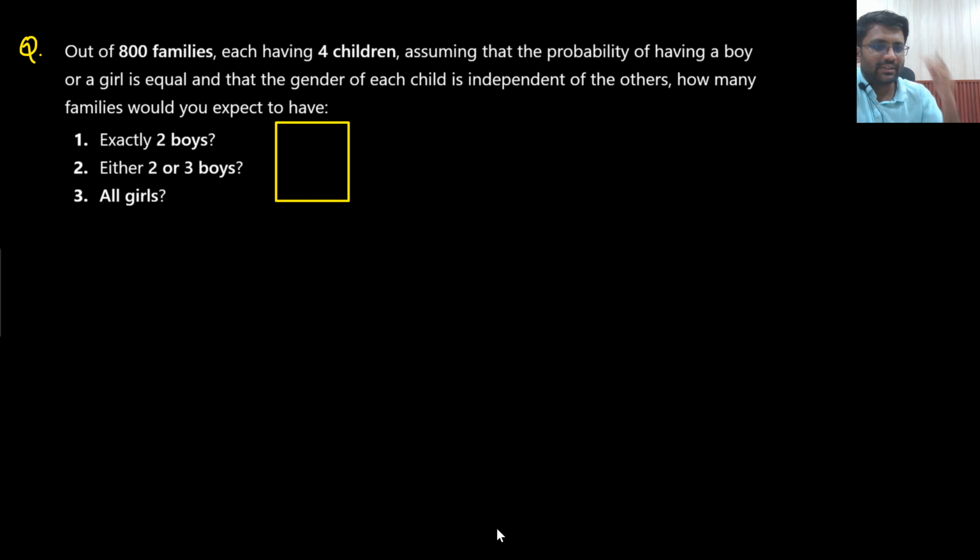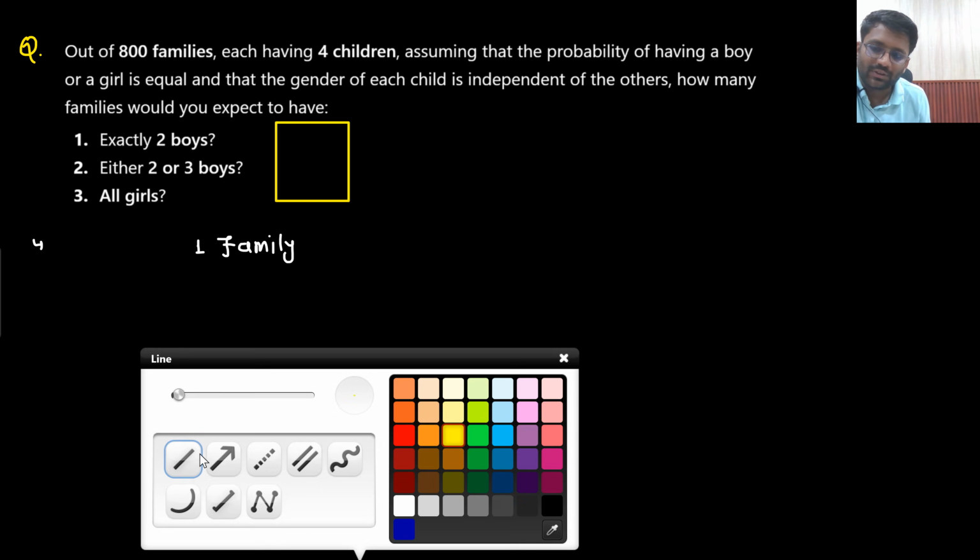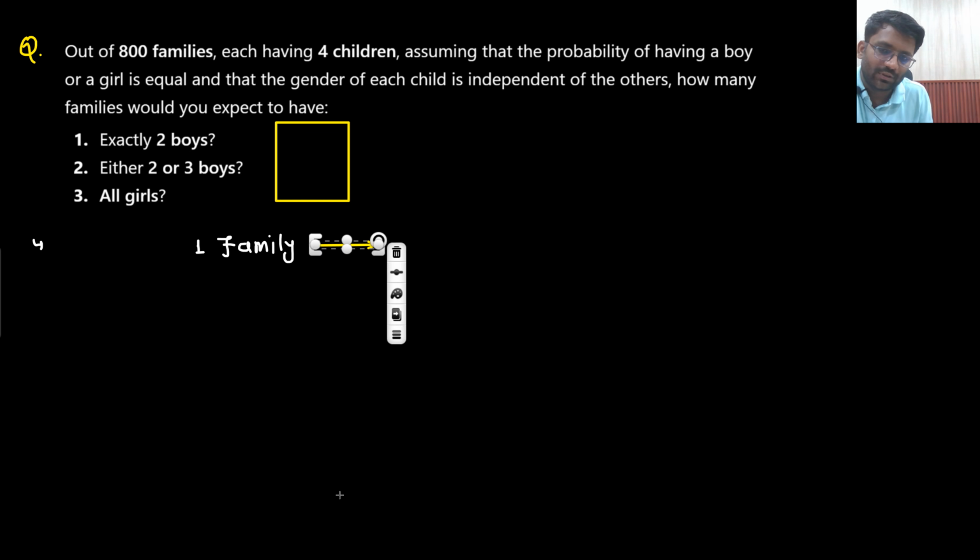There are 800 families. Each family is having 4 children. That means one family will have 4 children, or I am saying 4 kids. Assuming the probability of having a boy or a girl is equal, and that the gender of each child is independent of others.